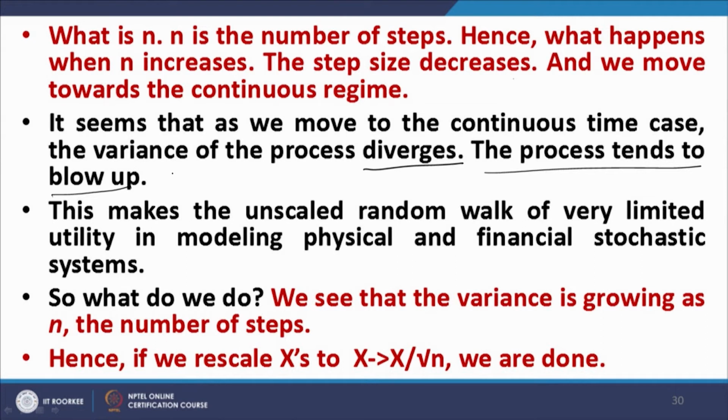We see that the variance is growing as n, the number of steps. Therefore, if we rescale all the xi's to xi upon root n, we are done, because then the variance will become 1. But we do not want that either.